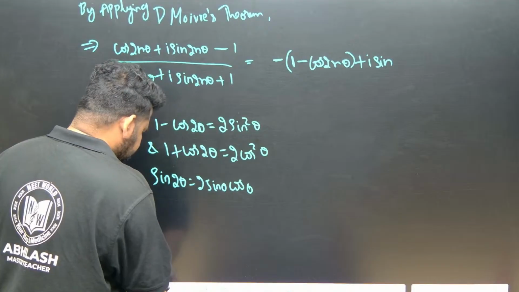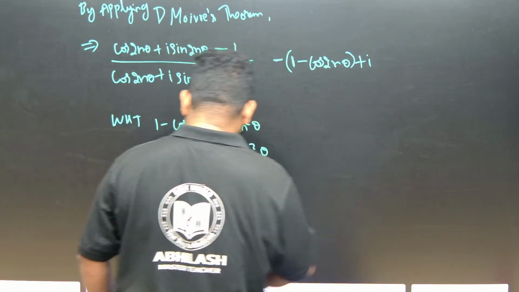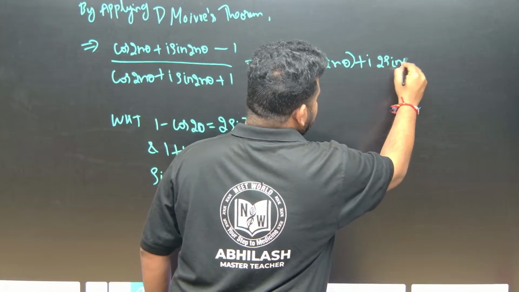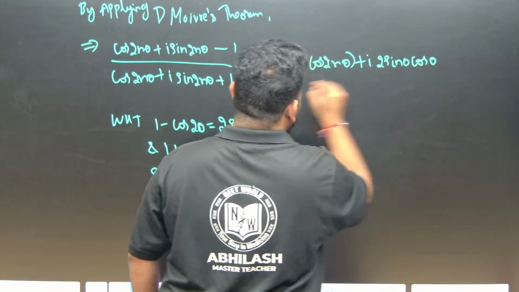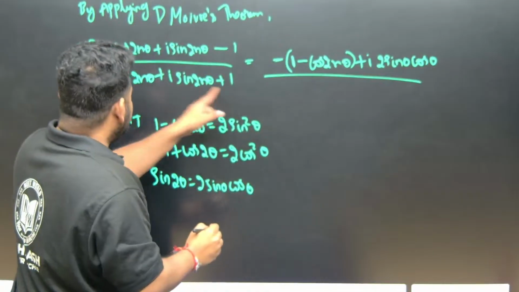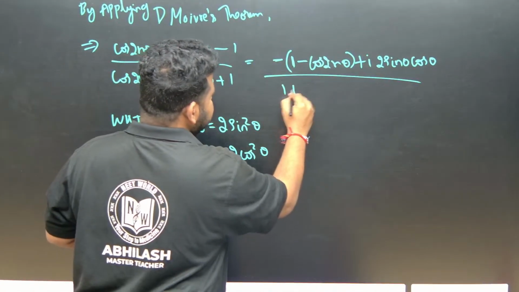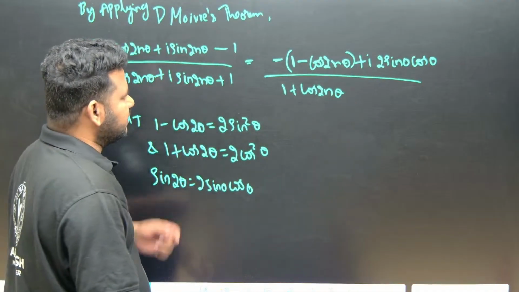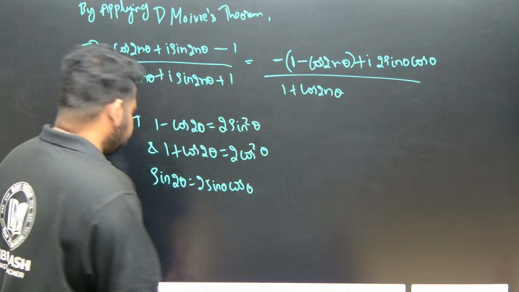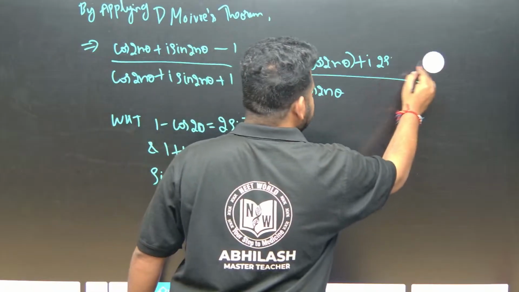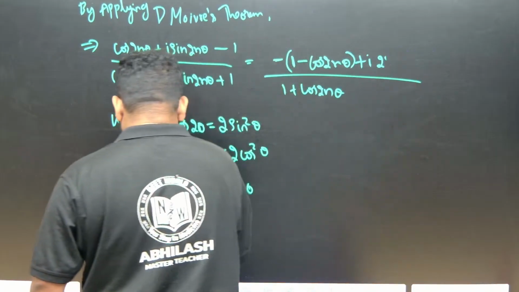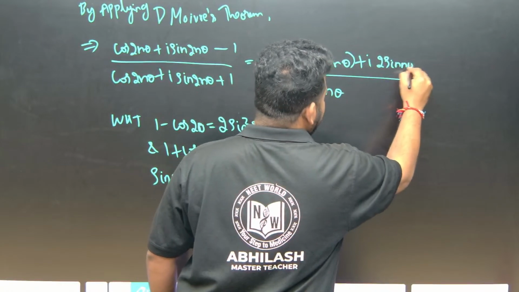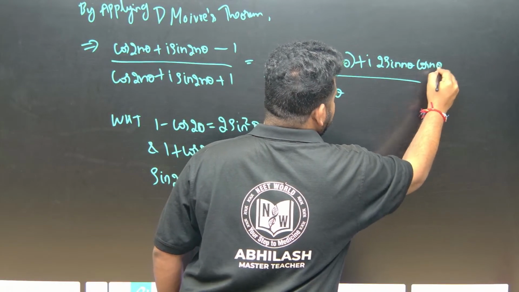So I will write it here: i sin 2n theta divided by the same thing, 1 plus cos 2n theta. This will not be just theta, 2n will become just n: sin n theta cos n theta, that's it.